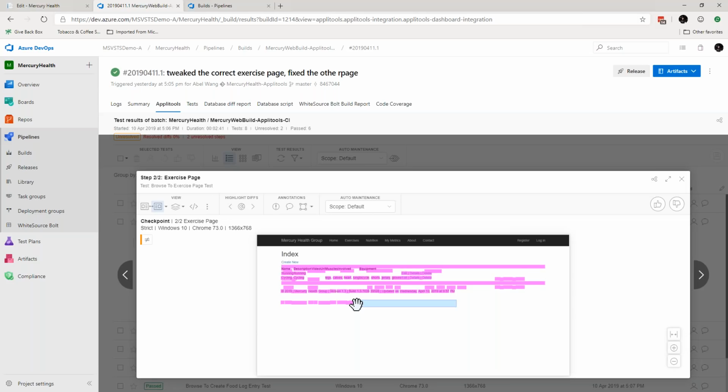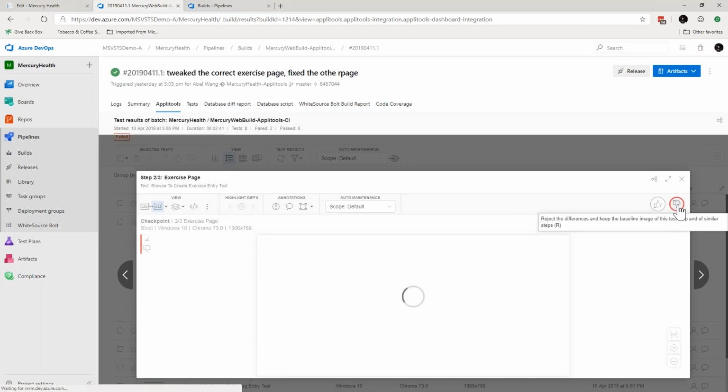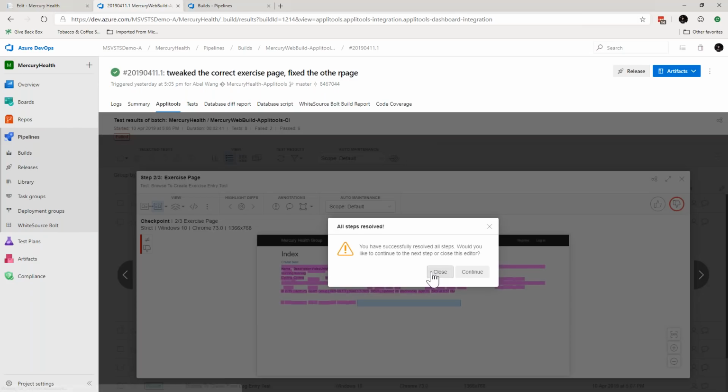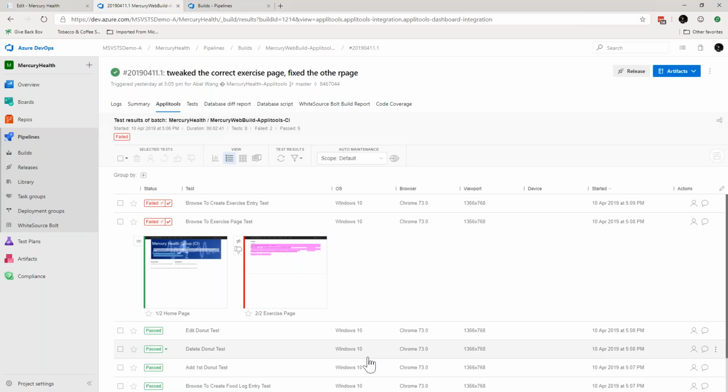So logically, everything still works, but visually, it doesn't look good. But I didn't need a human to tell me that. Applitools actually told me. So now I can either say, you know what, this is the way I want it. I made that change specifically, so make that my new baseline. I can do the thumbs up, or in this case, oh, something's not right. Let's go ahead and thumbs down it, right?